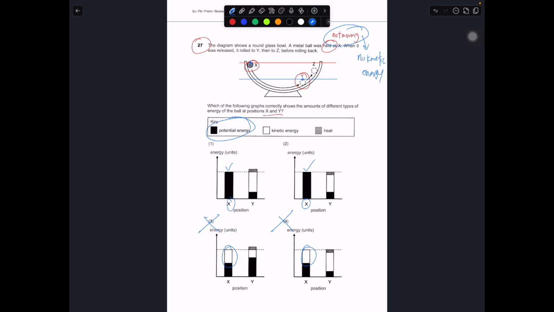When it rolls down from X to Y, some of the GPE has been converted to other forms of energy. But does it still have GPE? It does, because it's still some height above ground. So there will be some GPE, or some potential energy. There will be kinetic energy. There will also be heat energy due to the friction between the ball and the